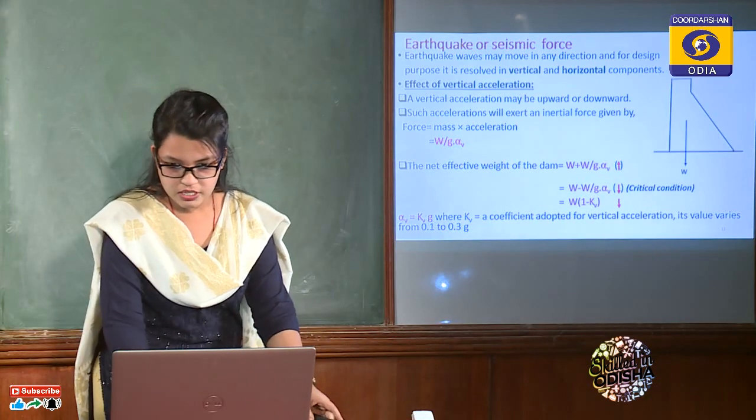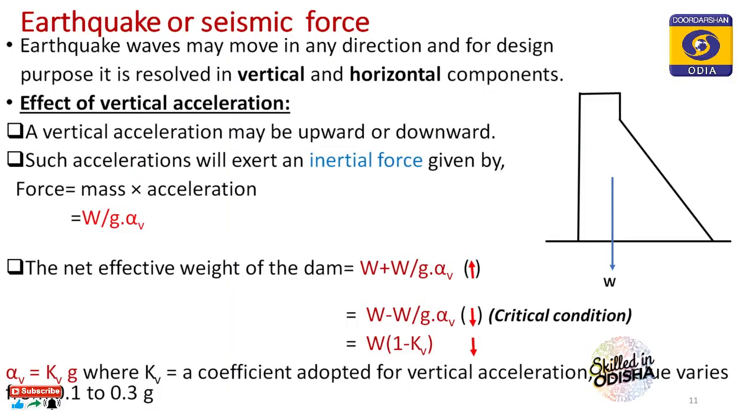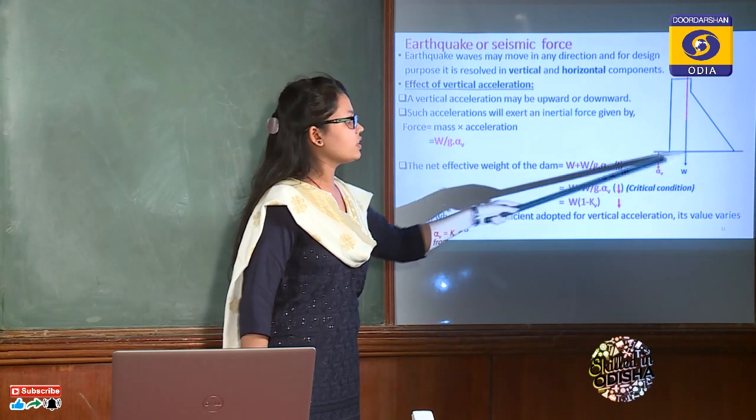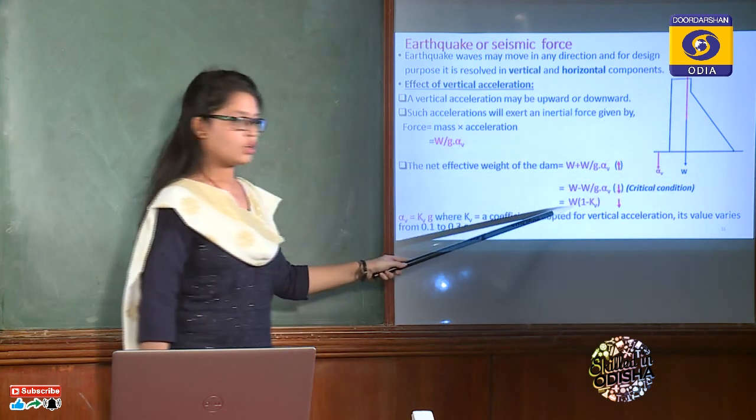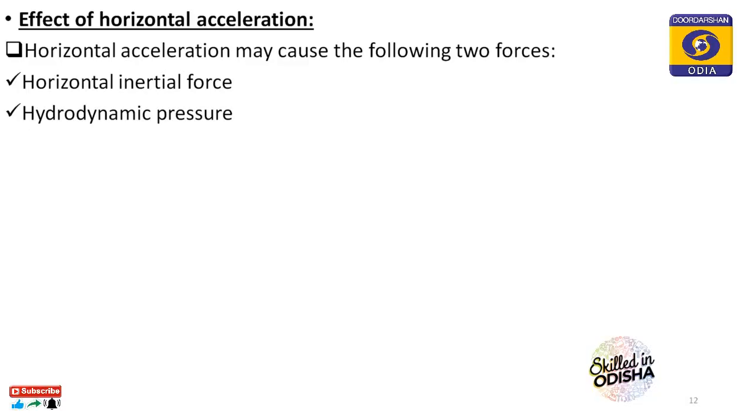So what does that mean? Let's see. This is a cross section of a gravity dam. Your weight was acting. So when acceleration will be in downward direction, I've told you the inertial force will act in opposite direction, so it will act in the upward direction. So net weight in the downward direction will be W minus inertial force. Then let's see what is the effect of horizontal acceleration.